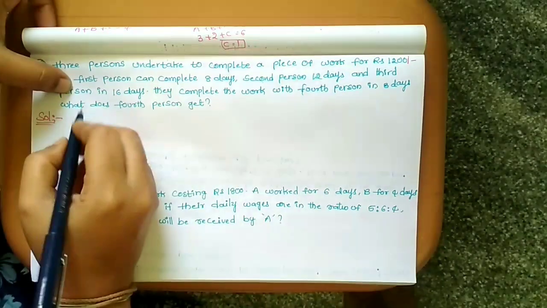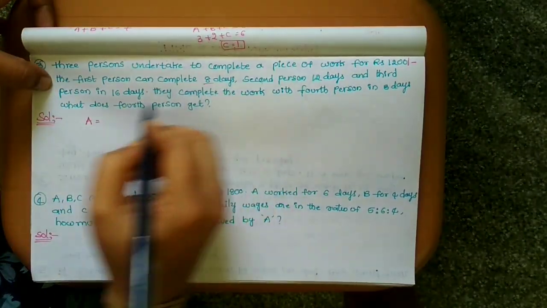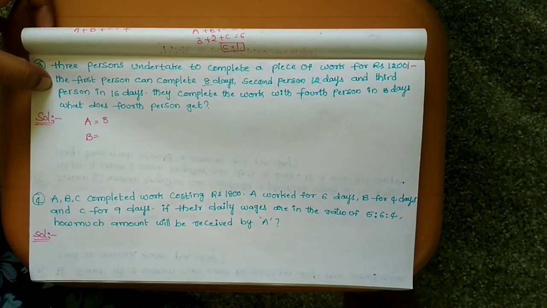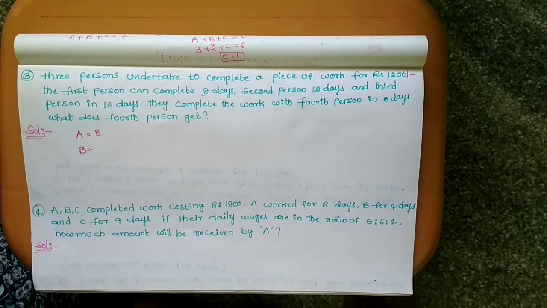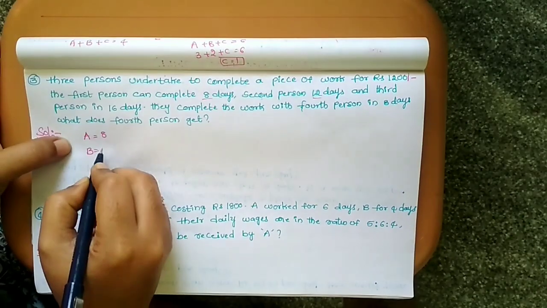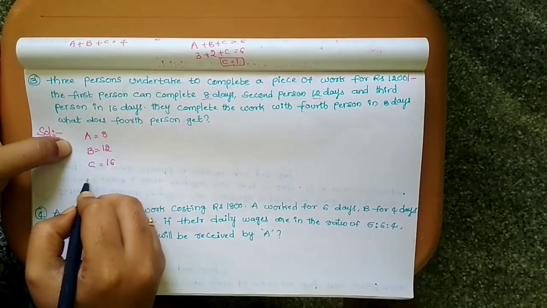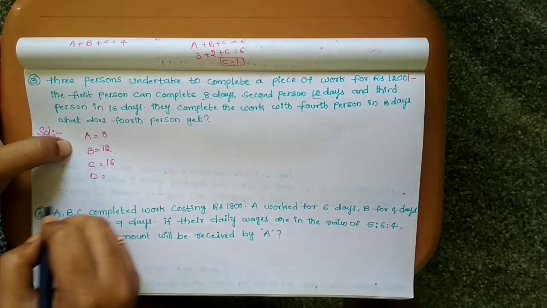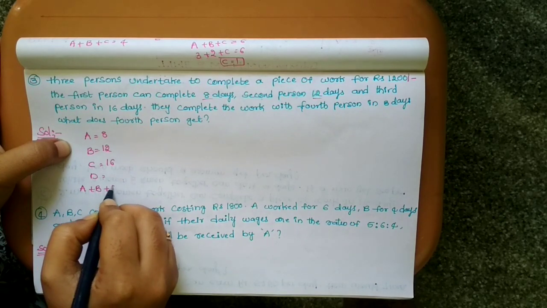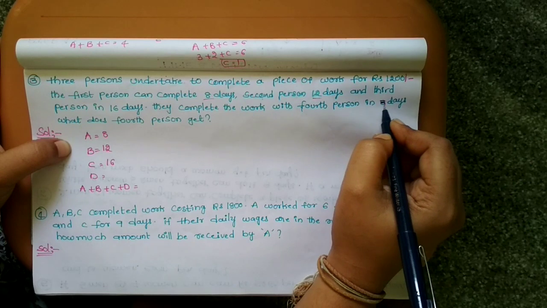So suppose the first person A is equal to 8 days, B is equal to 12 days, C is equal to 16 days. We don't know the fourth person, but we know 4 persons can do it in 3 days.